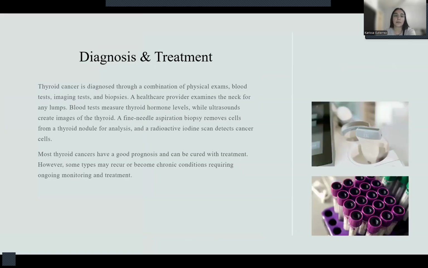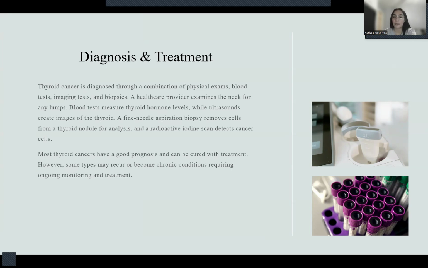Diagnosis can be done with a combination of tests. You can go into the doctor and they can do an exam on your neck and feel for any lumps. If lumps are detected, they would do blood tests to test your thyroid hormone levels. Ultrasounds, which would look at the nodules and the thyroid, and then in that case, they could take a fine needle and do a biopsy to remove any of the cells of the thyroid for analysis. And radioactive iodine scans can detect cancer cells.